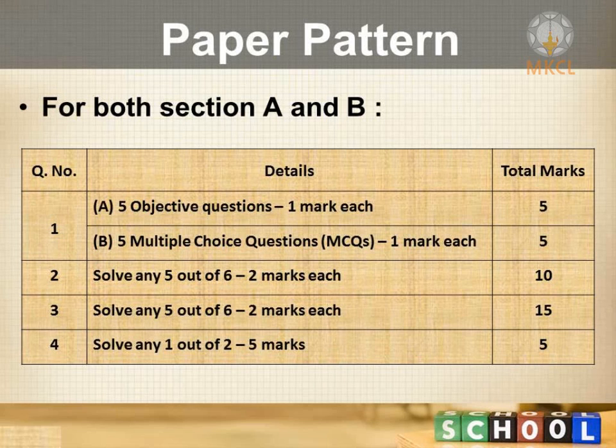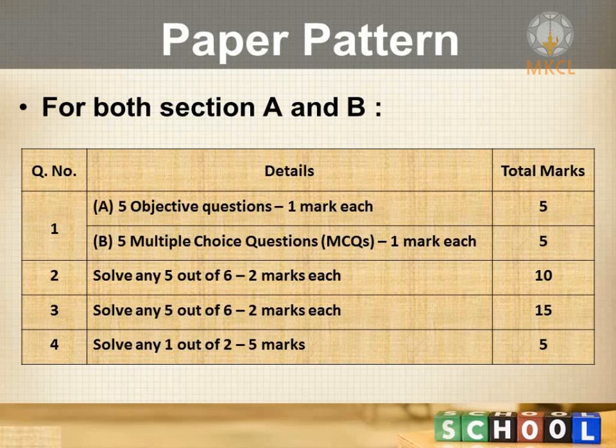In question number 2, the weightage is 10 marks. A total of 6 questions will be there. Among these 6 you have to solve just 5 questions. Each question will carry 2 marks. So 2 into 5, that is 10 marks for question number 2. Now under this section there are 19 sub-question types like give reason, distinguish between, write a short note, draw the diagram or find out the error in the diagram, solve the numericals, etc. So 5 questions will give you 10 marks.